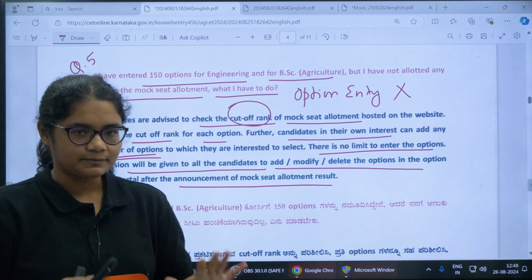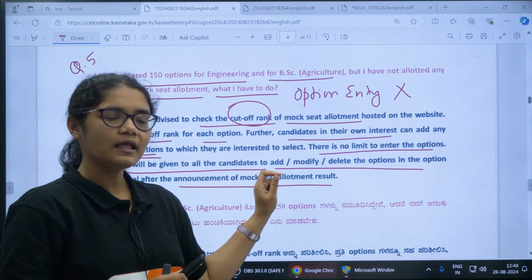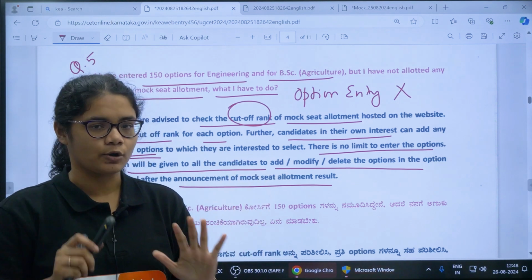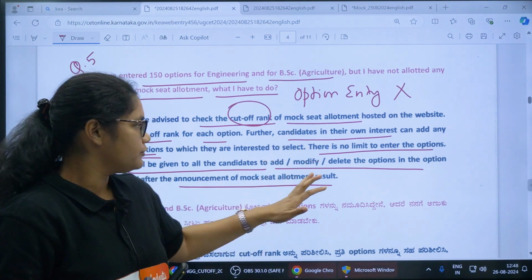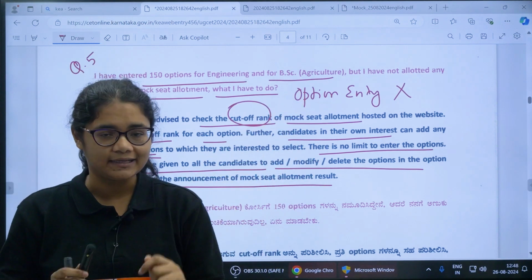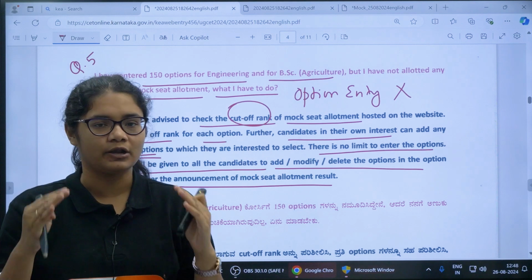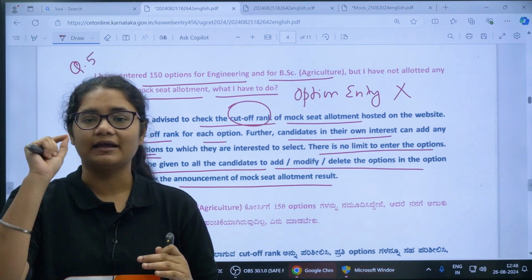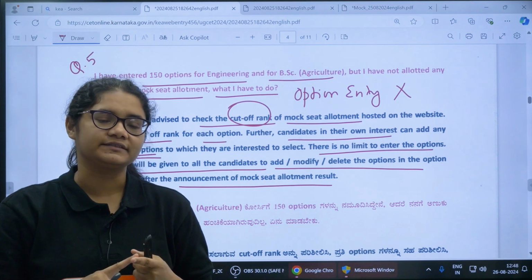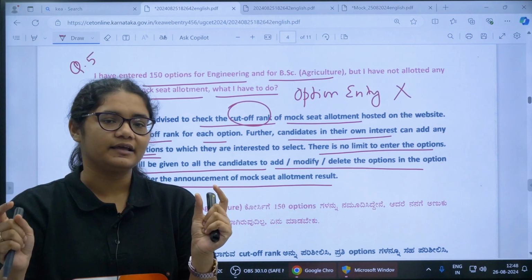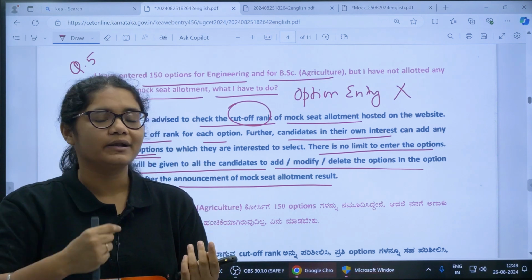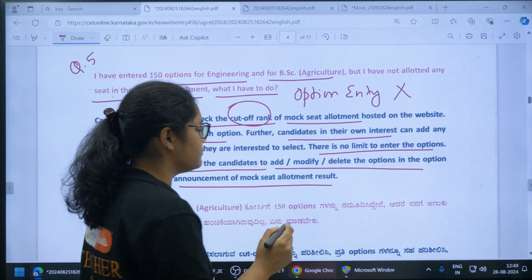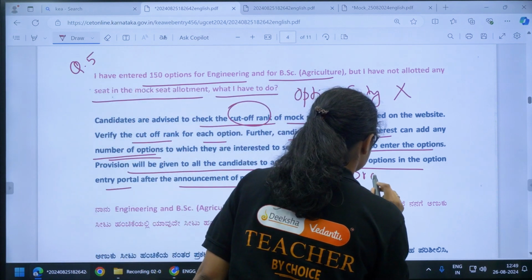Now, as I have told you, the final date to edit your options is 27th August, 11 AM. If you are someone who has not been allotted any seat, just check the second mock allotment cutoff. Check the ranks, check those colleges where you are interested, and check their cutoff and rank. If it falls in your range, then definitely put it in, and add more probable options.